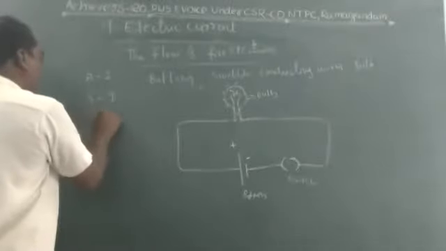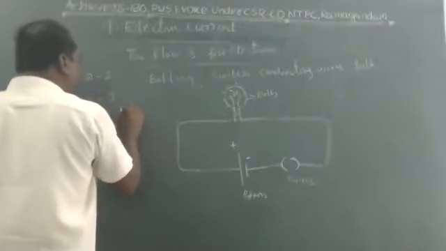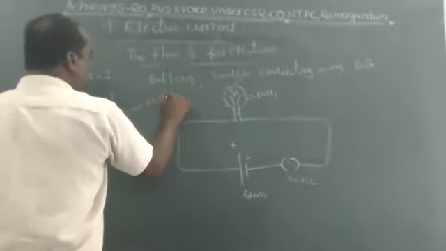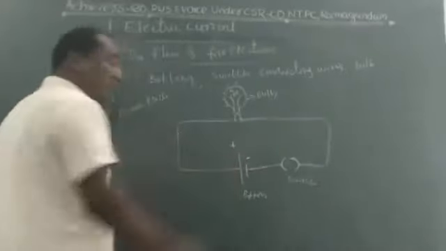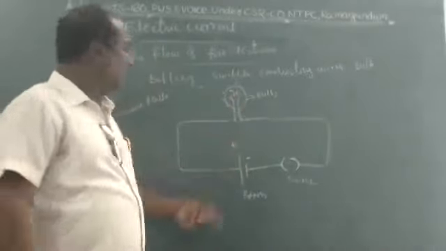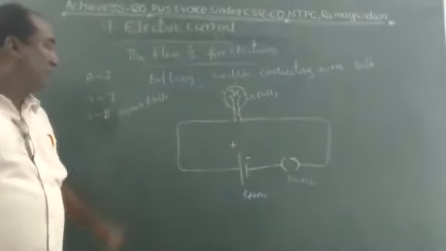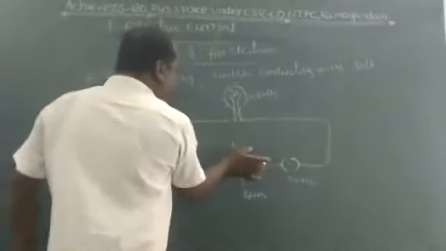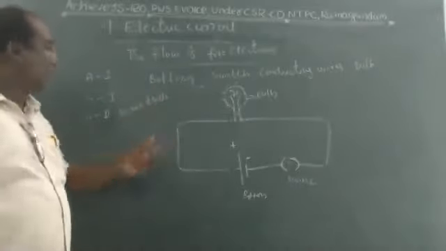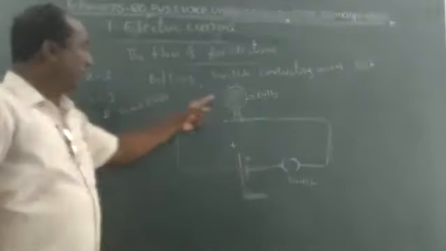In situation 2, there is no battery, the battery is absent. The battery is the source. It converts chemical energy into electrical energy. So here, in the absence of a battery, with all the rest remaining, the bulb does not glow because there is no source. The main source is not there, so the bulb does not glow.